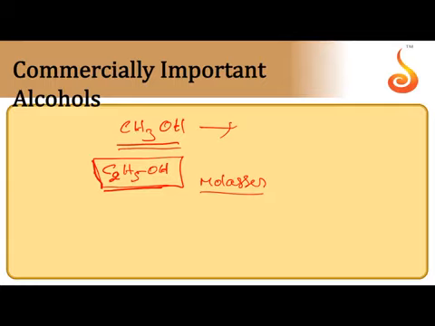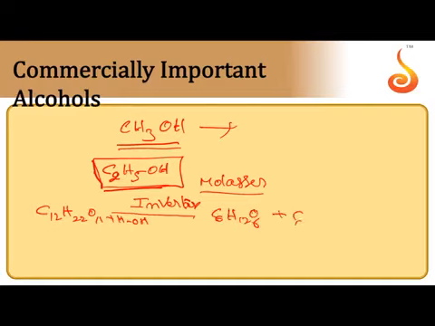It contains 40% sugar. So this molasses, actually a waste material, is subjected to fermentation in the presence of enzymes to get ethyl alcohol. Molasses containing sucrose, C12H22O11, in the presence of the invertase enzyme which comes from yeast cells, undergoes hydrolysis producing glucose and fructose.